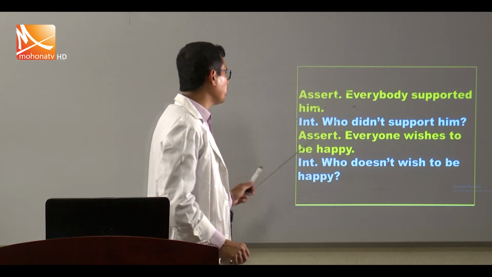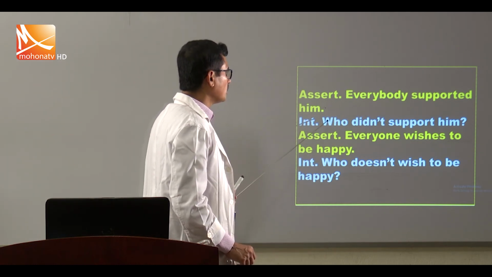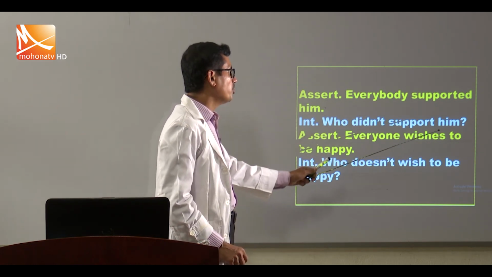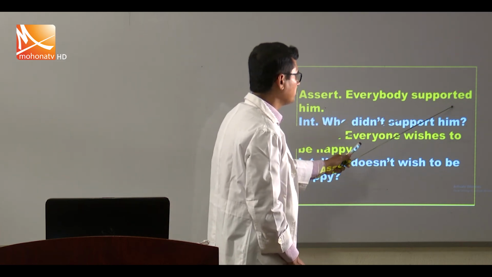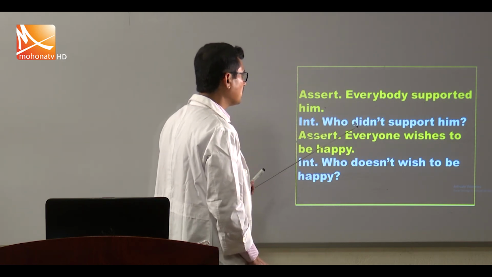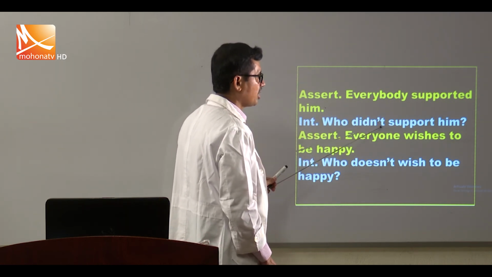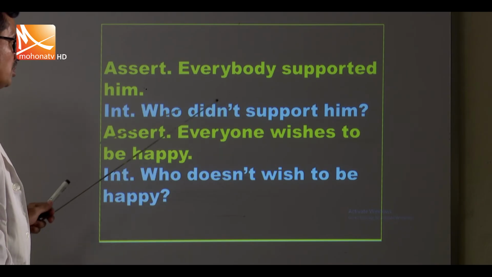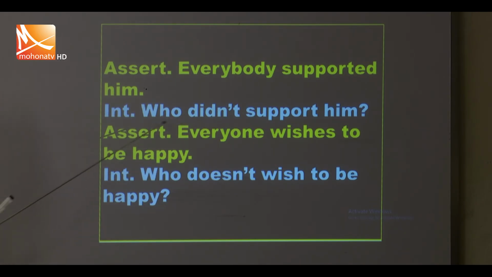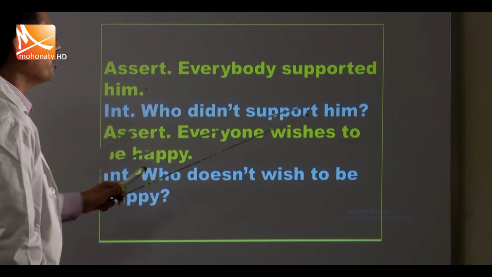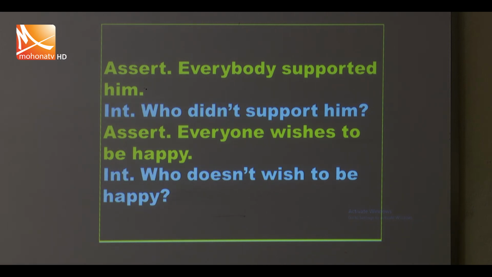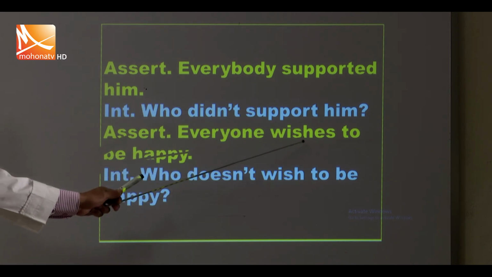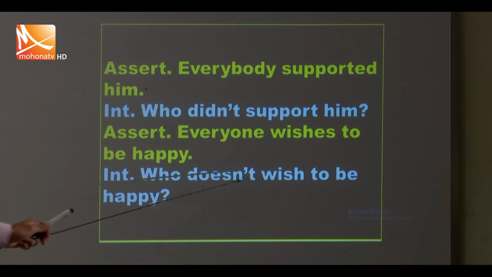Next, everybody supported him. Who didn't support him? Supported is simple past. So we use did plus not, with the contracted form of not, n't. Who didn't support him? Everyone wishes to be happy. Who doesn't? Everyone wishes is simple present tense. Who doesn't wish to be happy?